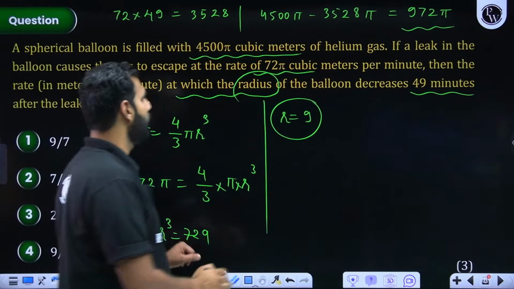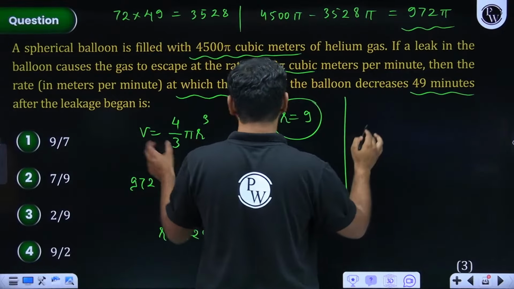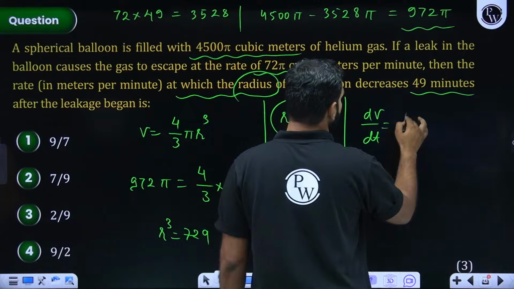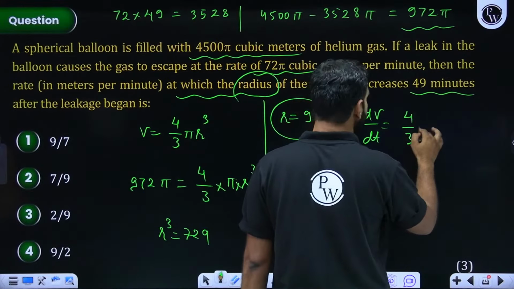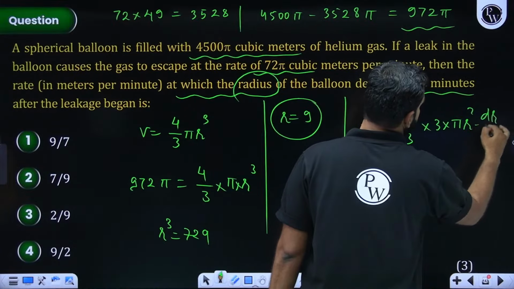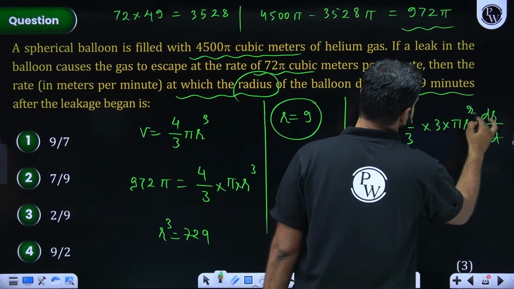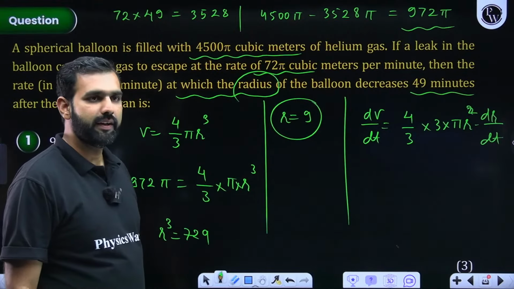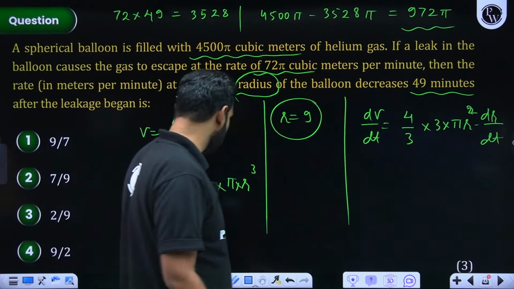We are asked the rate at which the radius is decreasing. For this we know that dV by dt is going to be 4 by 3 pi, 3 r square dr by dt. Give me a quick confirmation. Did you all get that? 4 by 3 pi r square dr by dt. Everybody with me on this? All the participants who are watching it right now.